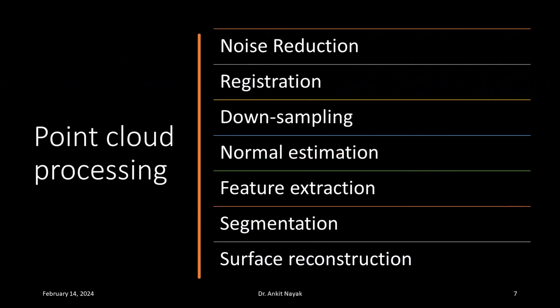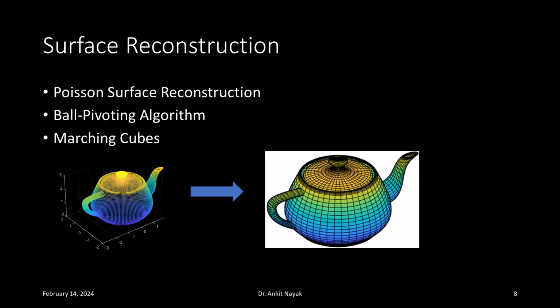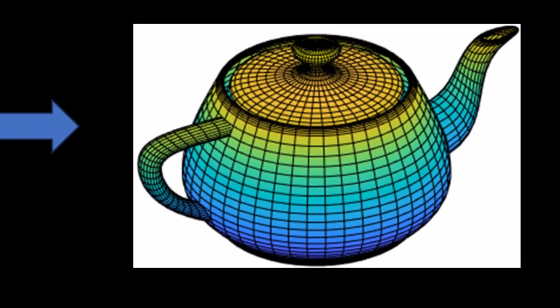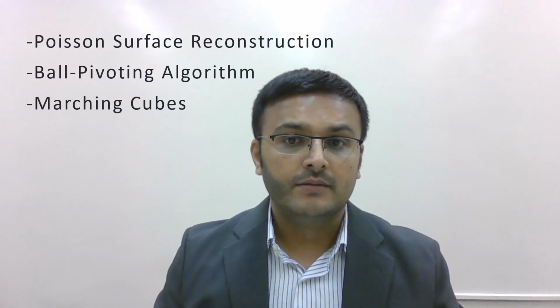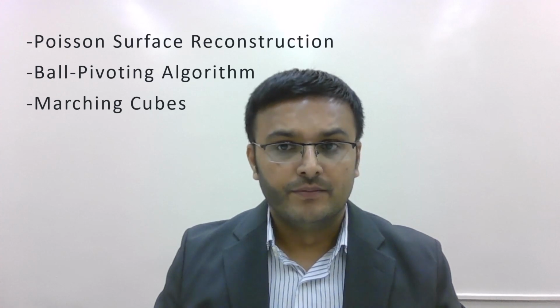After performing these operations, the next step is surface reconstruction. In surface reconstruction, a continuous surface is created to accurately represent the geometry of the object. There are several algorithms available, such as Poisson surface reconstruction, ball pivoting algorithm, and marching cubes. This step is essential for creating an accurate and detailed 3D model of the object from the point cloud data.